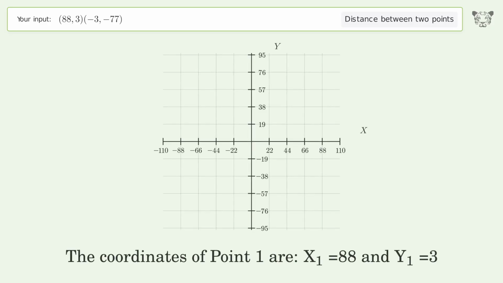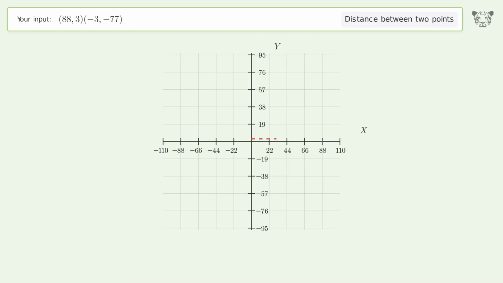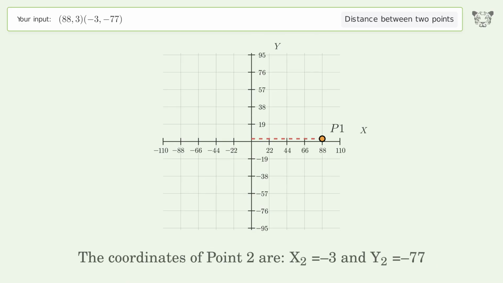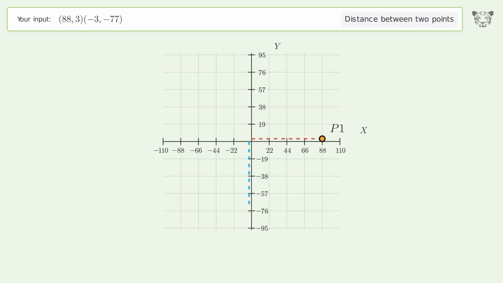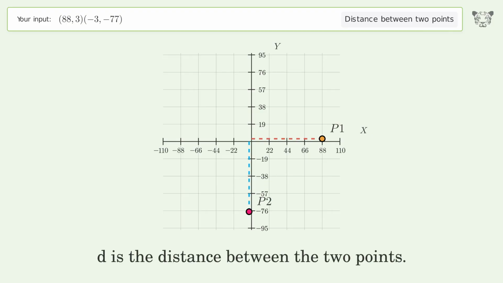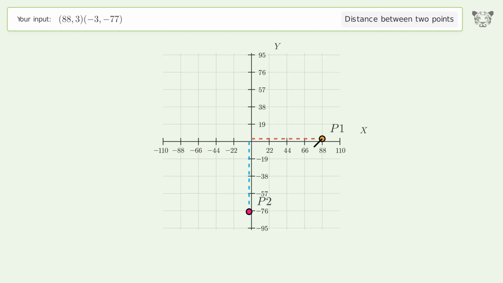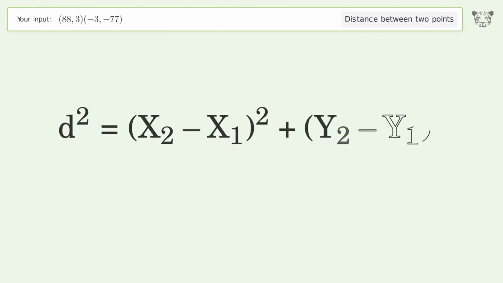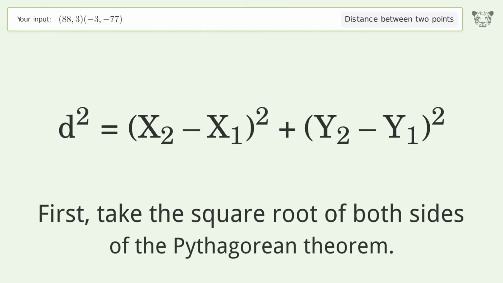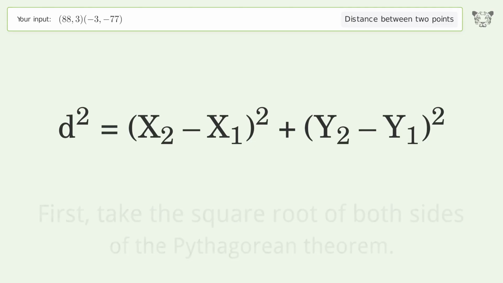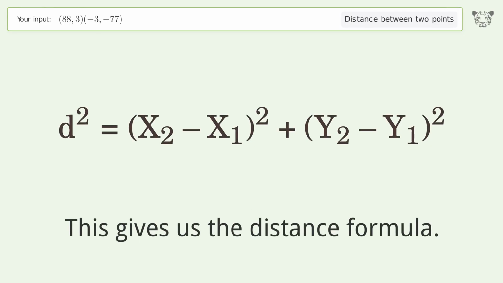The coordinates of point 1 are x1 equals 88 and y1 equals 3. The coordinates of point 2 are x2 equals -3 and y2 equals -77. D is the distance between the 2 points. First, take the square root of both sides of the Pythagorean theorem. This gives us the distance formula.